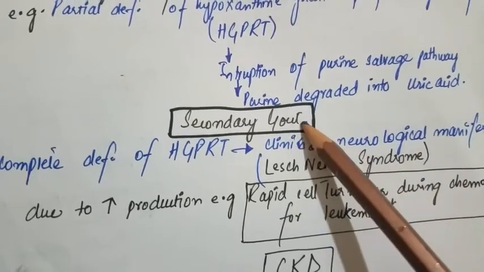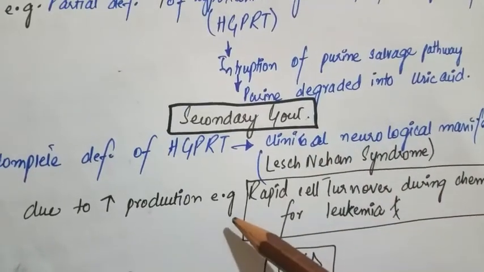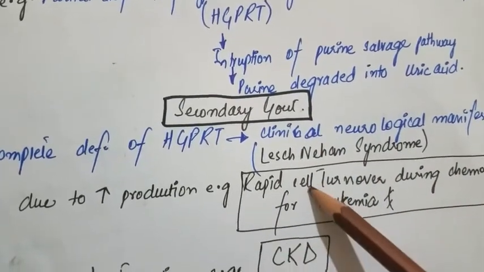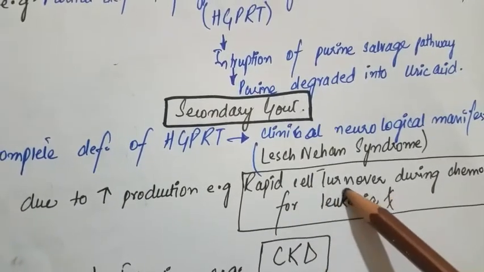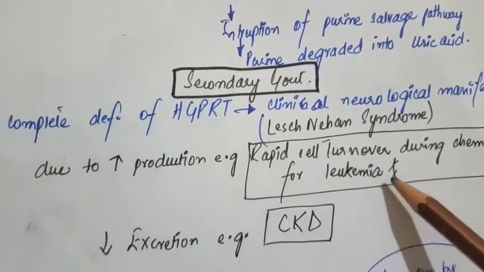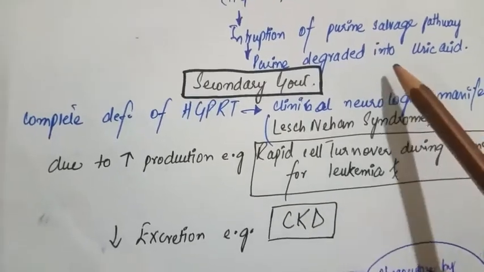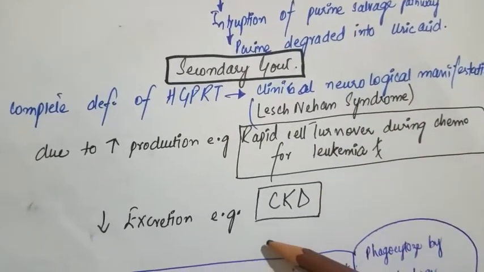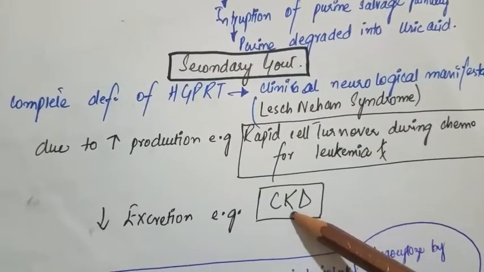So it's known as secondary gout, and it may be due to increased production. For example, rapid cell turnover during chemotherapy for leukemia. Secondary gout is also due to decreased excretion. An example is chronic kidney disease.